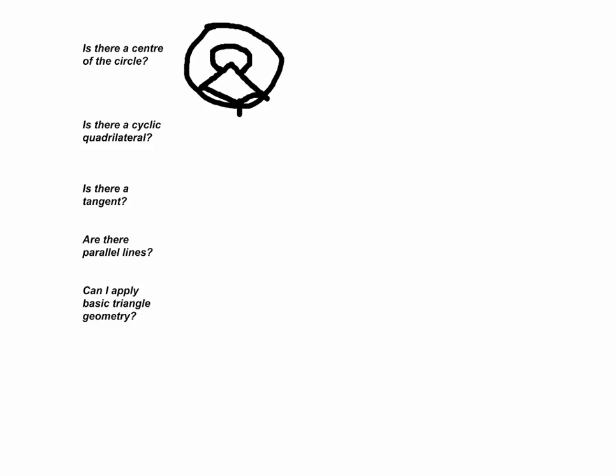Okay, so can anyone give me another theorem involving the center of a circle? If the radii bisect a chord, it is perpendicular. Yes, I think what you were trying to say is that the line drawn from the center of the circle, which is perpendicular to a chord, so let's say it's perpendicular, sorry about the kindergartenish drawing, is going to then bisect the chord, right? But you can say it the other way around. If the line bisects the chord, then it is perpendicular. Are there any other theorems involving the center of the circle? The midpoint theorem. The midpoint theorem is a triangle theorem, so no.